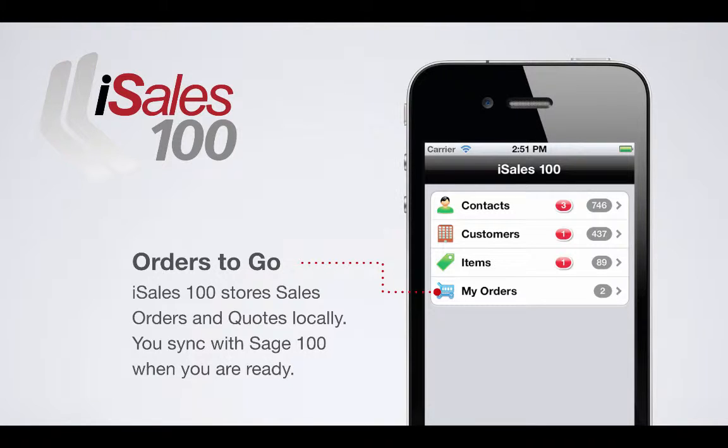iSales is a native iPhone and iPad application, which means it works offline, which means you can use it anytime. So for certain things like the item quantity available, for the pricing rules and all that stuff, it's going to be as recent as the most recent synchronization that you've done. And as you see in this case here, where we've got 2 orders in the shopping cart, that needs to be synchronized before those orders show up back in Sage 100.